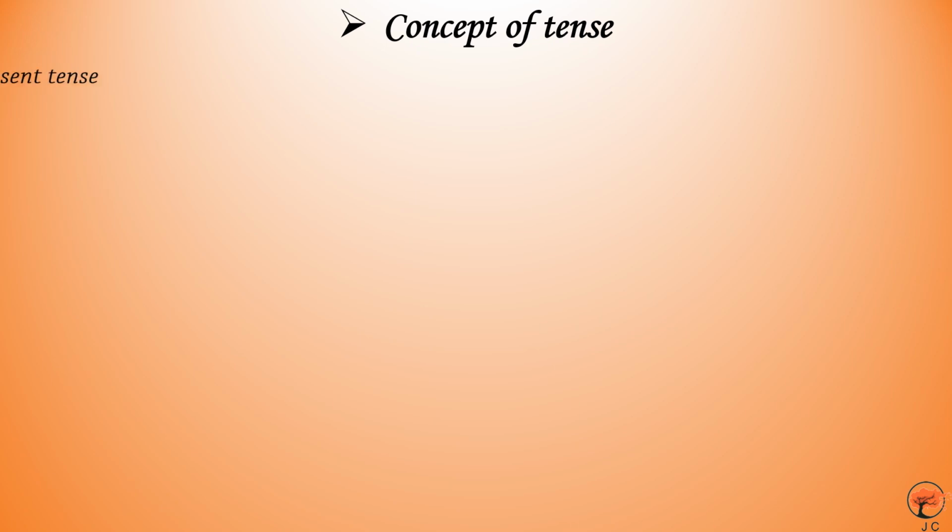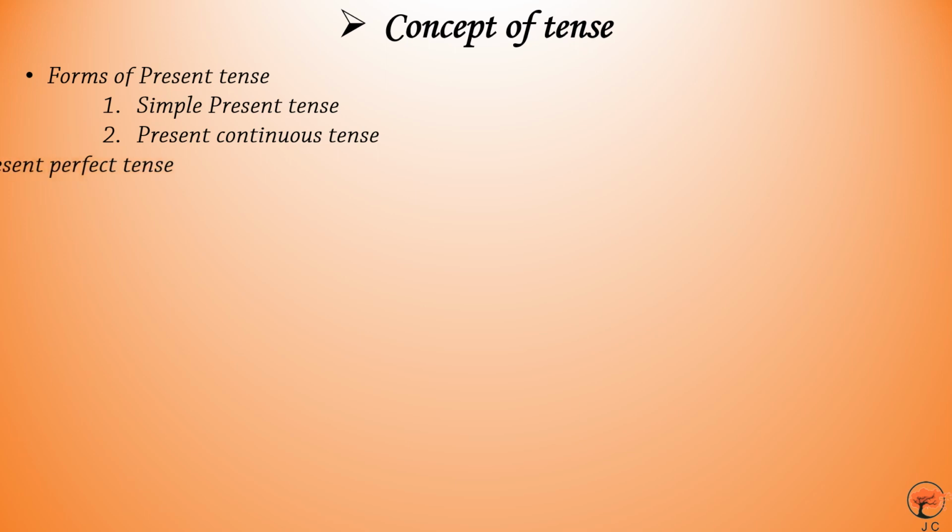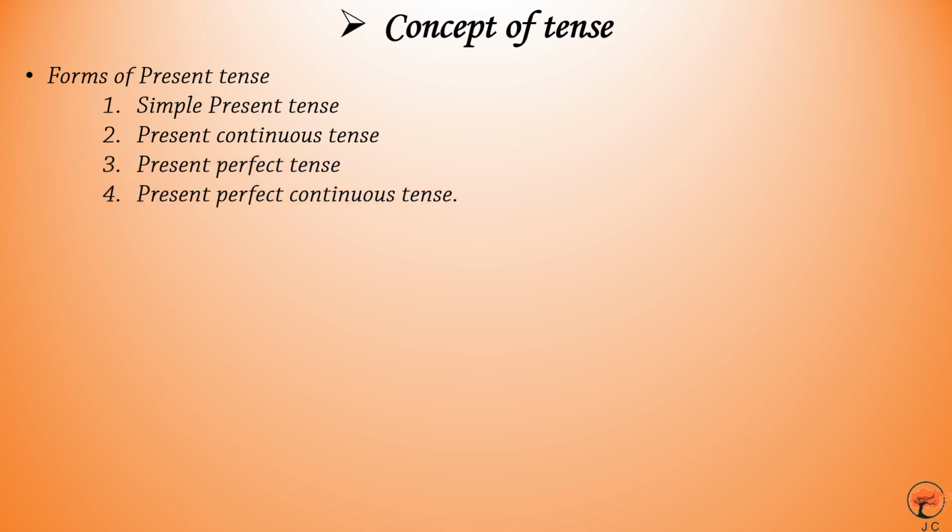Students, it is very imperative or vital for you to clear the concept of tense in conversion. Forms of present tense, forms of past tense and forms of future tense. In brackets, the details are given. Forms of present tense: simple present tense or indefinite tense, present continuous tense, present perfect tense, present perfect continuous tense.